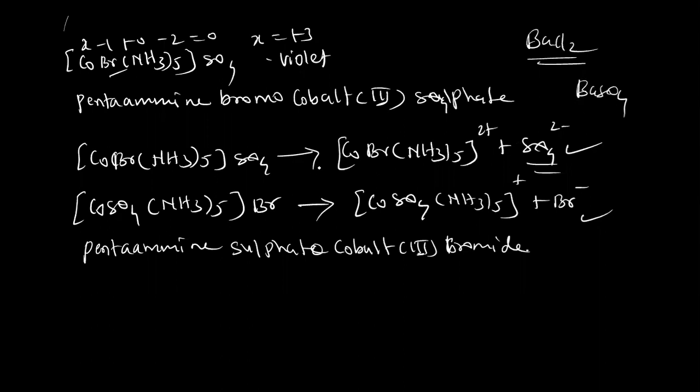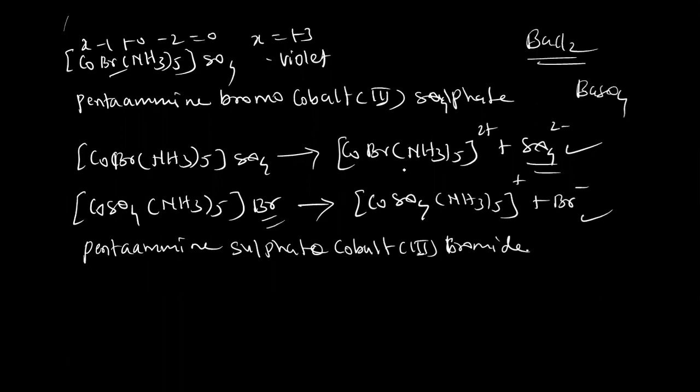But in the other case, there is no white precipitate with barium chloride, because it contains bromide ion.